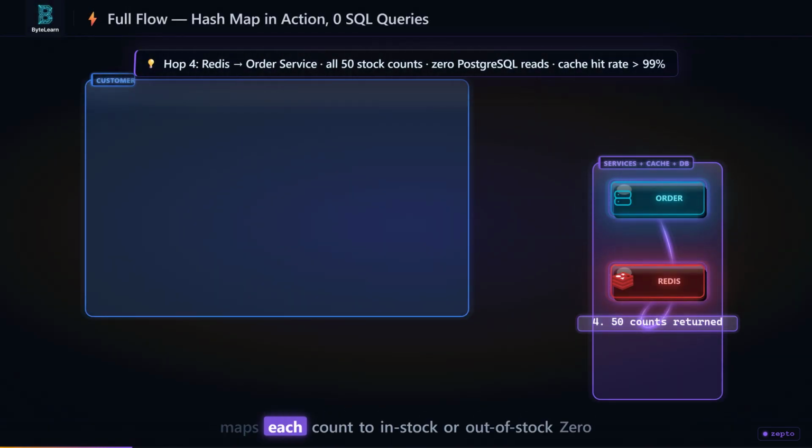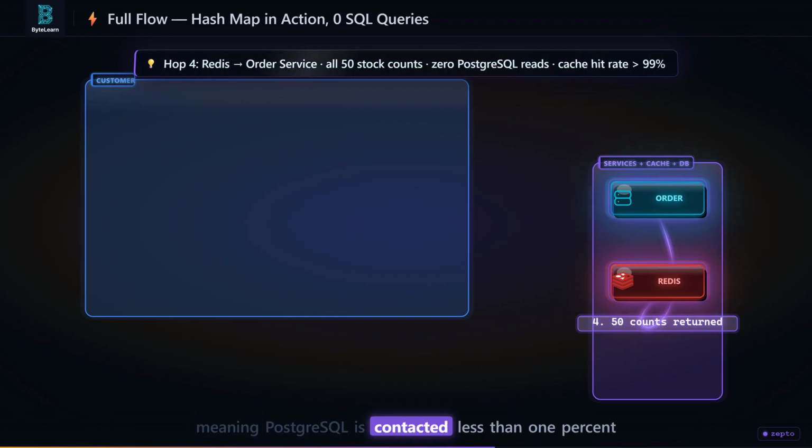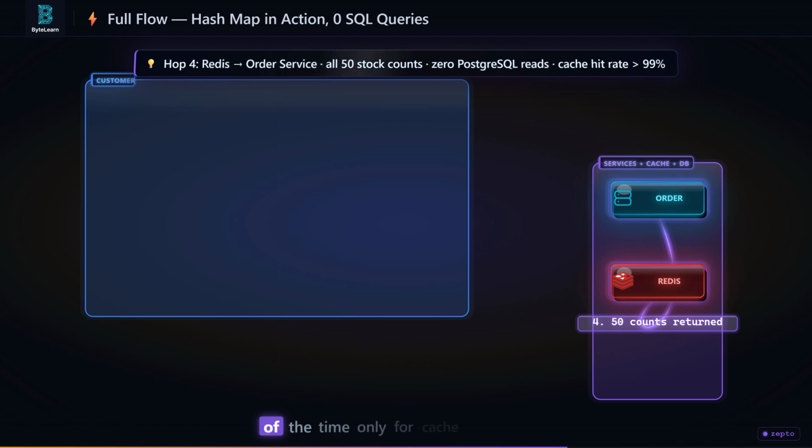Order service maps each count to in stock or out of stock. 0 PostgreSQL reads, everything was in the hash map. The Redis hit rate is above 99%, meaning PostgreSQL is contacted less than 1% of the time, only for cache misses. That operational discipline is as important as the data structure choice itself.